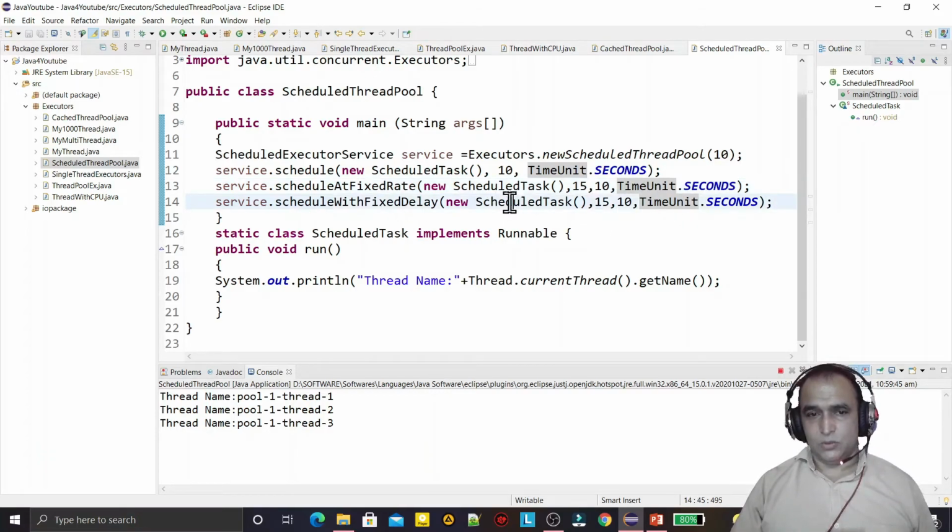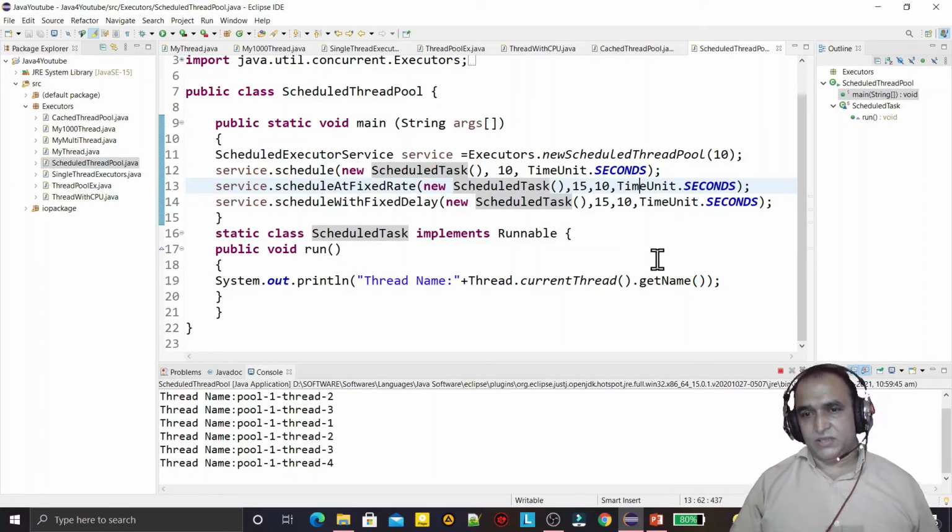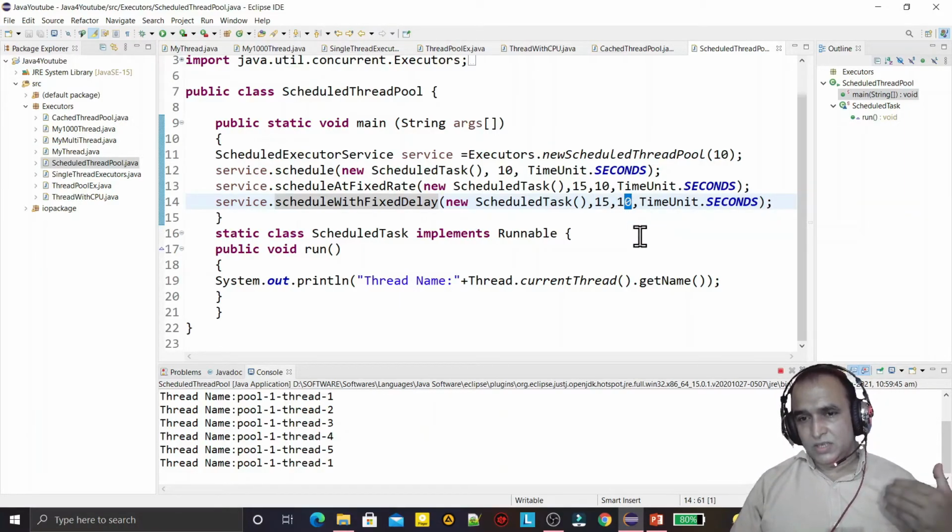And this is also similar, but the difference between scheduleAtFixedRate and scheduleWithFixedDelay is that with fixed delay, it waits for the first thread to be completed, then it executes the second thread. But this one repeatedly waits 15 seconds the first time, and then after the execution of the first thread it will execute the second thread after 10 seconds, then after 10 seconds. That means it would not wait for the first thread to complete its task, and it executes a new thread every 10 seconds.